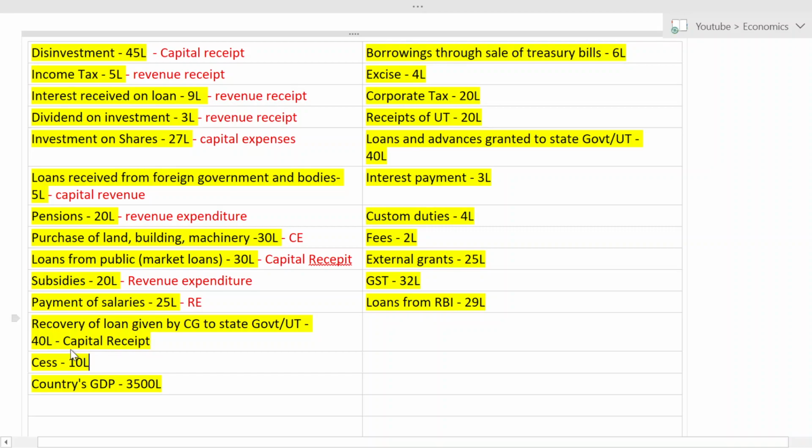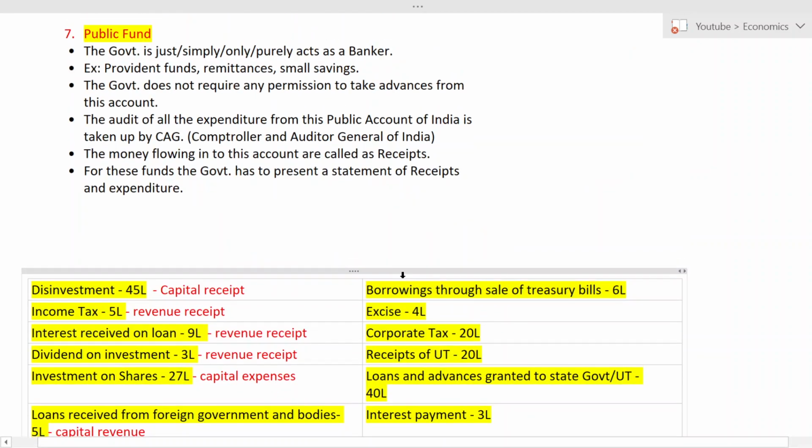The next one. Cess means tax on tax. You are paying tax in addition to the tax. So what type is it? You are paying tax to the government. Paying tax is revenue because it is recurring in nature. If money is coming in, it should always be a receipt. So that is revenue receipt. Okay, that's all here.